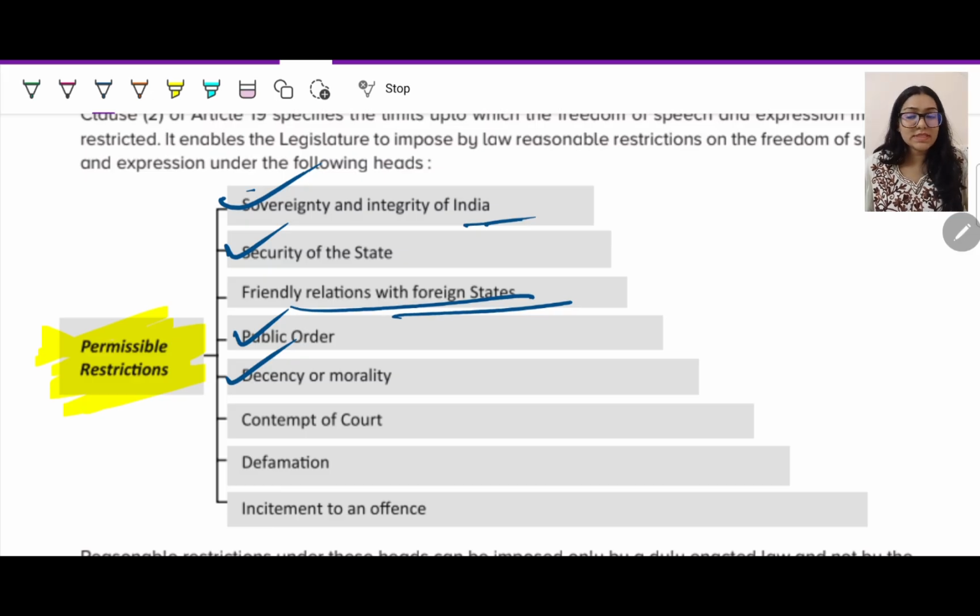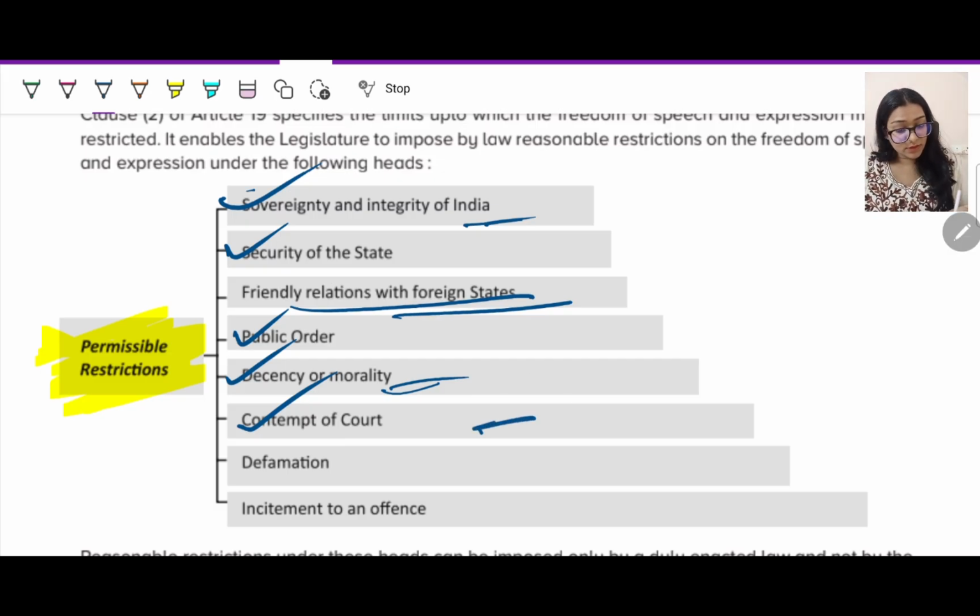Decency and morality. That's why we say when you are in public, don't behave very indifferently, or make any kind of statement which could affect the public. So for decency and morality also, you cannot make any statement. Contempt of court means insult of court itself. You cannot do that, right?